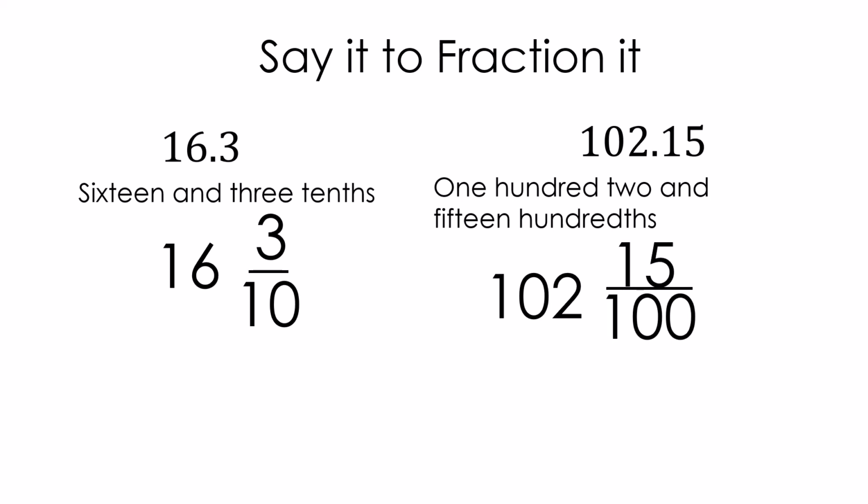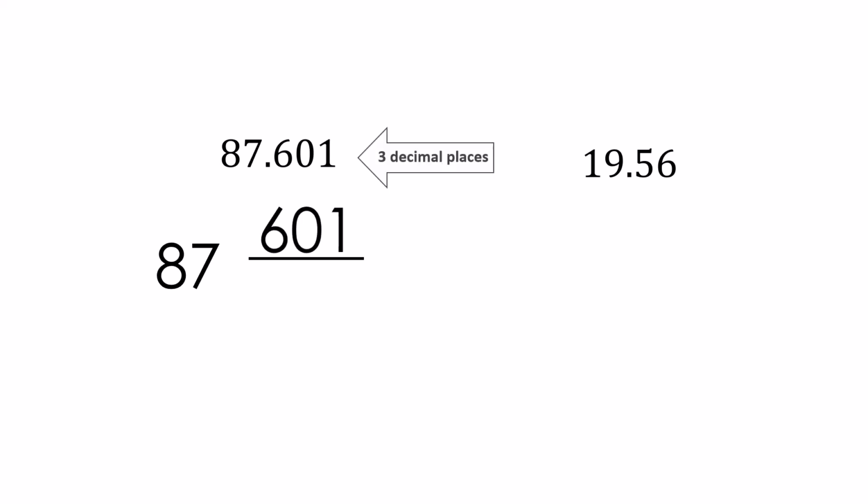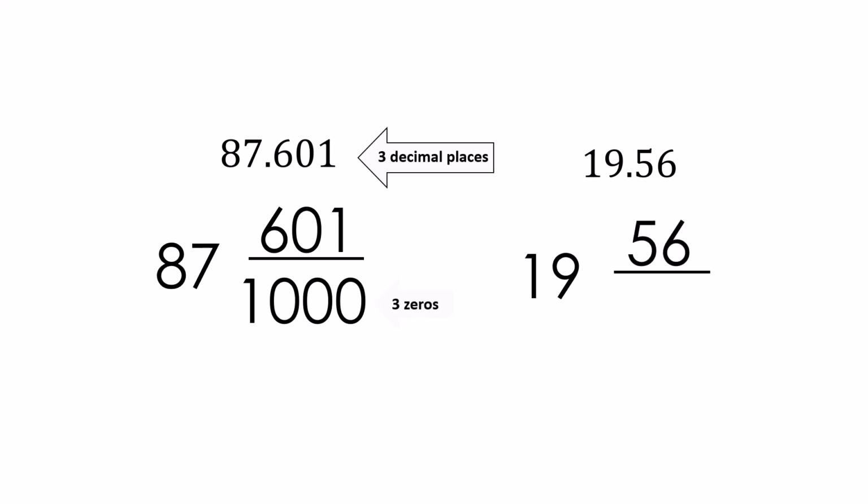Do you notice anything about these ones? Well, 87.601, how many decimal places do we have? We have 3. So we're going to have 601 over 1,000. 3 zeros. The number in front of the decimal is the big number. I forgot to mention that. Then we have 56 over, well, we have 2 decimal places, so we'll have 2 zeros. Once again, we're not reducing anything yet. And that's about as hard as it gets.